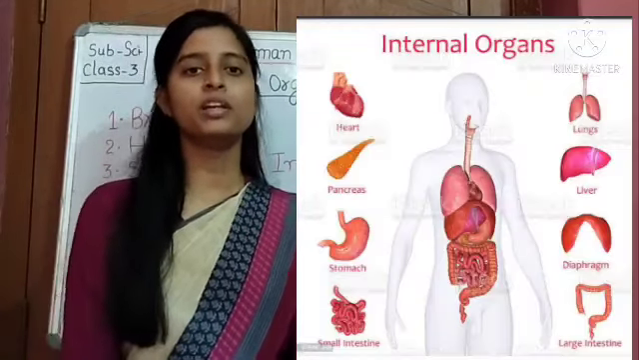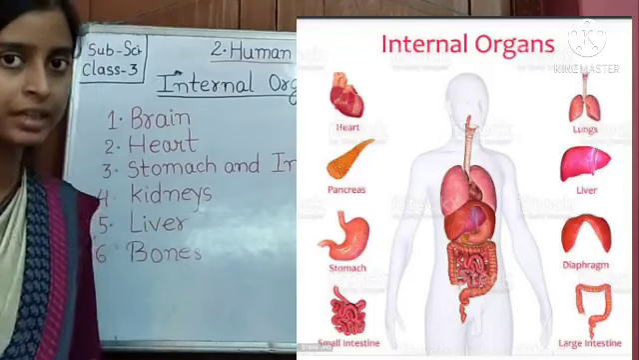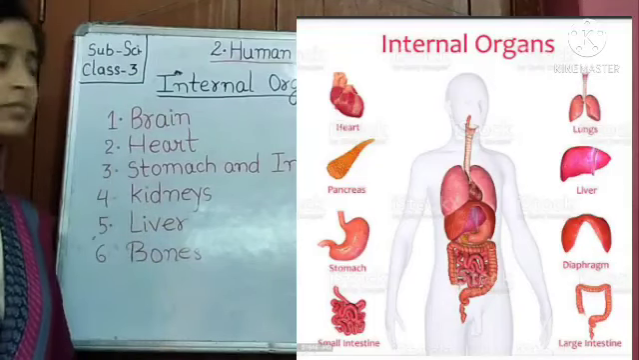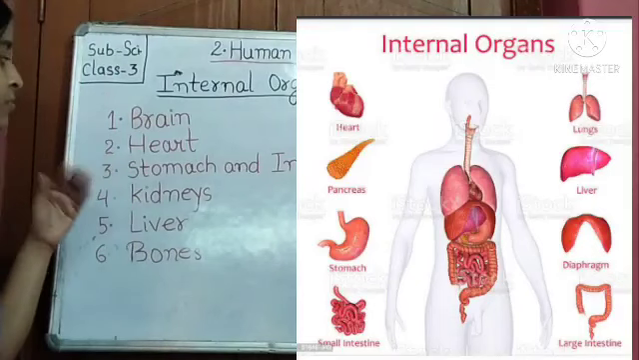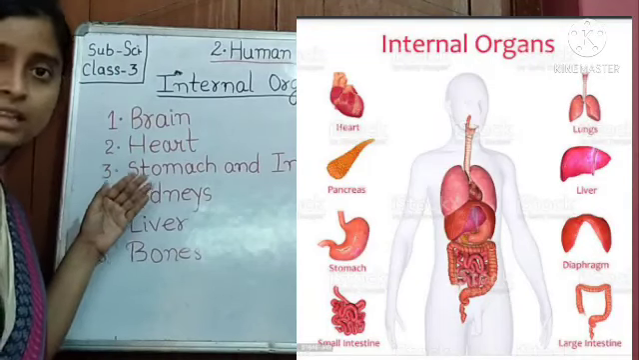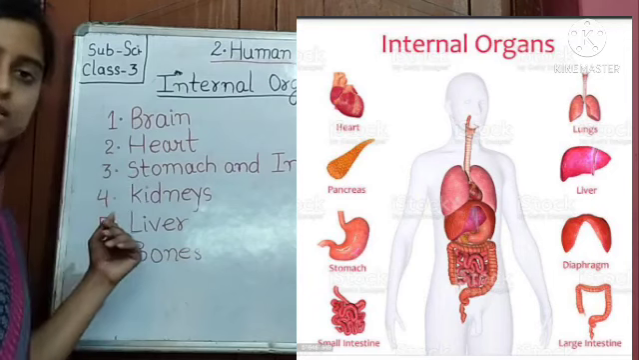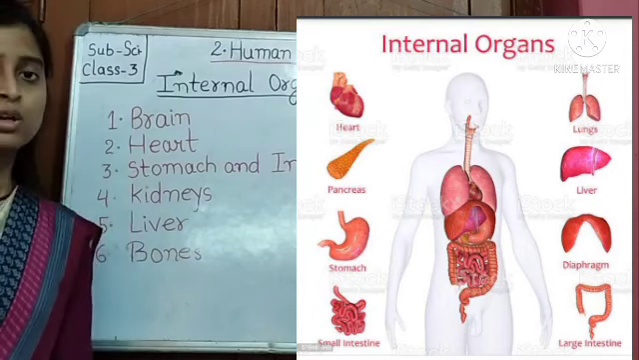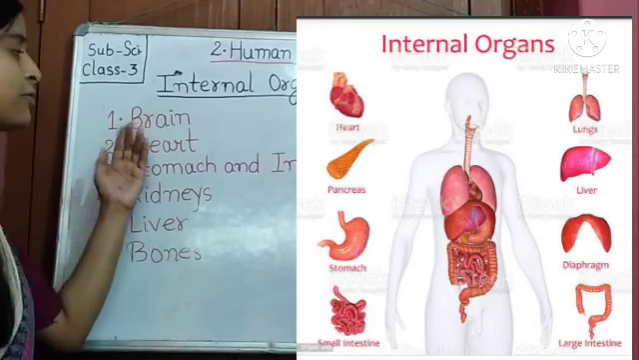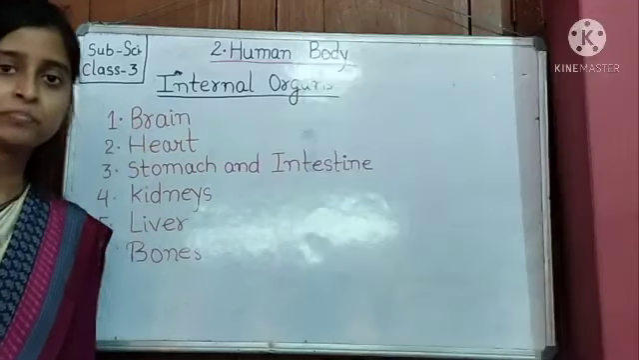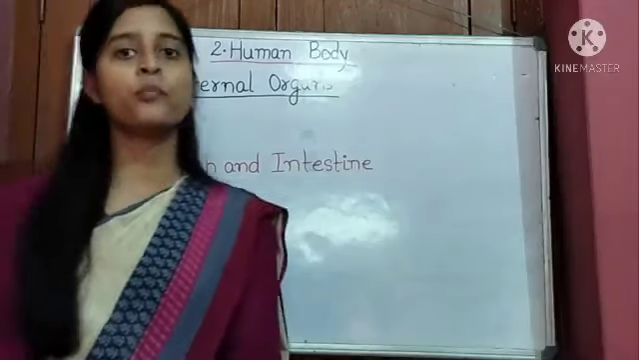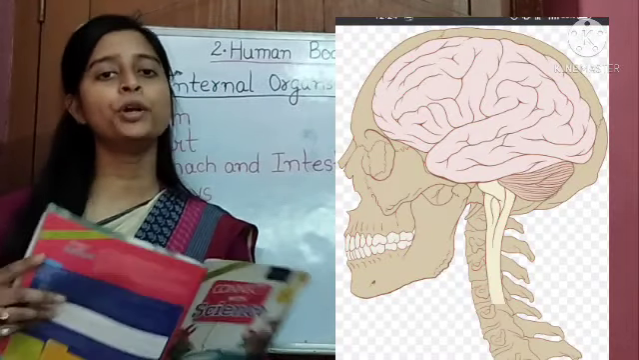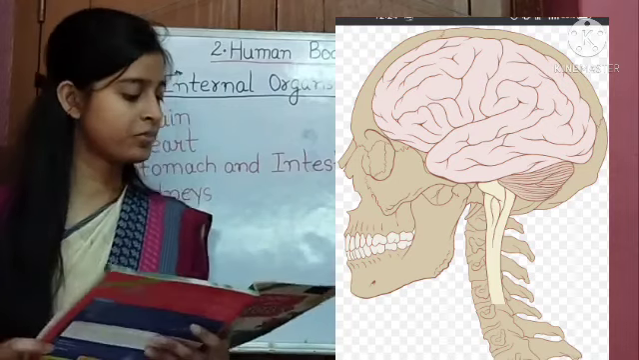There are so many internal organs present in our body, and some of them are brain, heart, stomach and intestine, kidneys, liver and bones. So first we will start with the brain. You can see an image of the brain on your screen. Now open your book and read it with me.